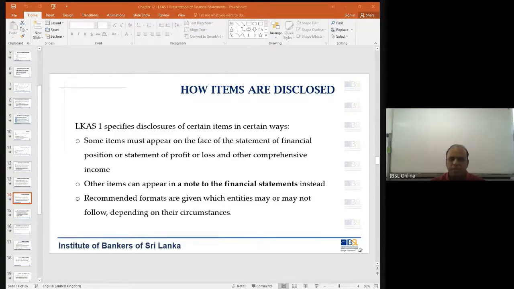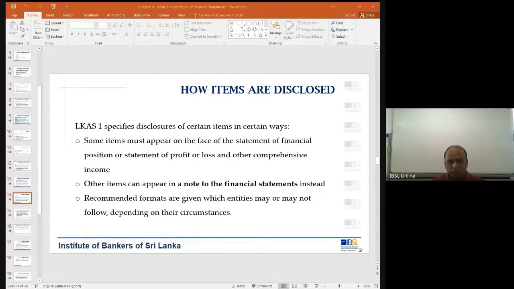If you could recall, in 2018, and even partly in 2019, you had VAT, value added tax on financial services, where the banks have to pay value added tax on the profitability. Then you also have NBT, which is the nation building tax. That is also a tax on financial services.